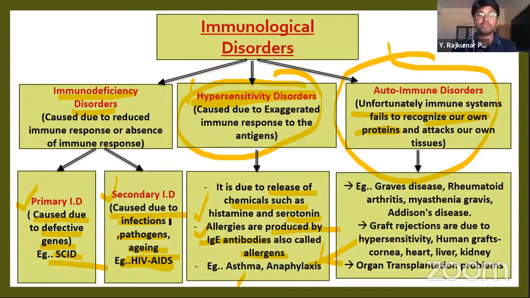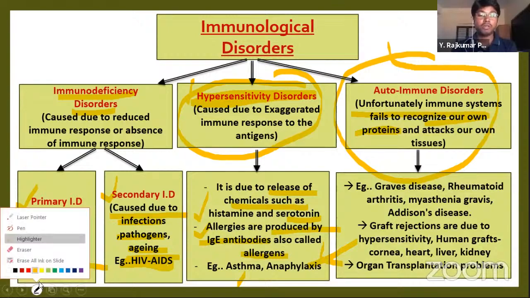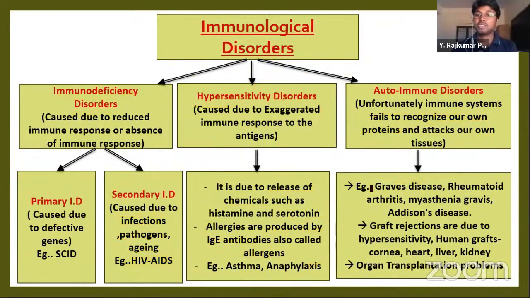The examples of these autoimmune disorders are Graves' disease. It affects the thyroid gland. Due to Graves' disease, the thyroxine hormone is released excessively. Next, rheumatoid arthritis is a joint pain disease. Next, myasthenia gravis, which affects the muscles.